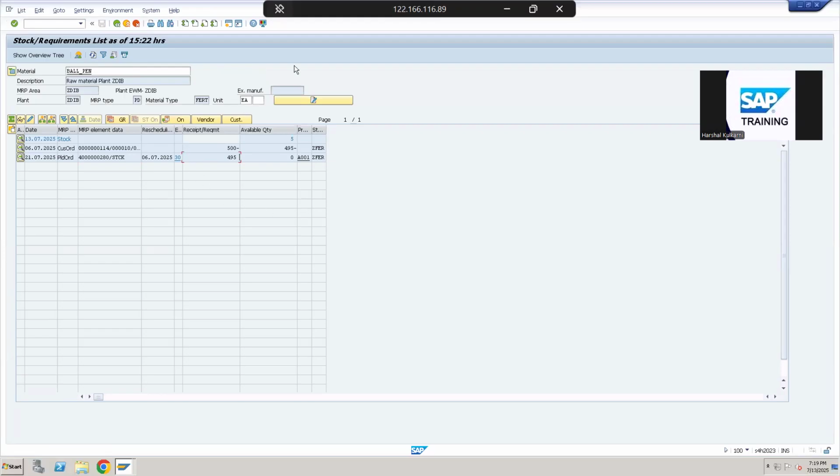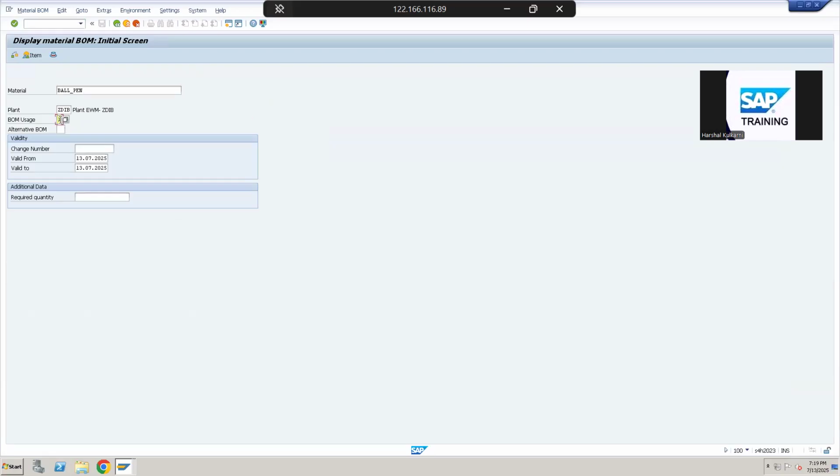From this example, you can understand that SAP always considers the available stock and then, according to the system settings, it creates the proposal. So this is a proposal from SAP to produce 495 stock. Okay, fine. So now, how is the ball pen produced? Let us check the bill of material for this ball pen.